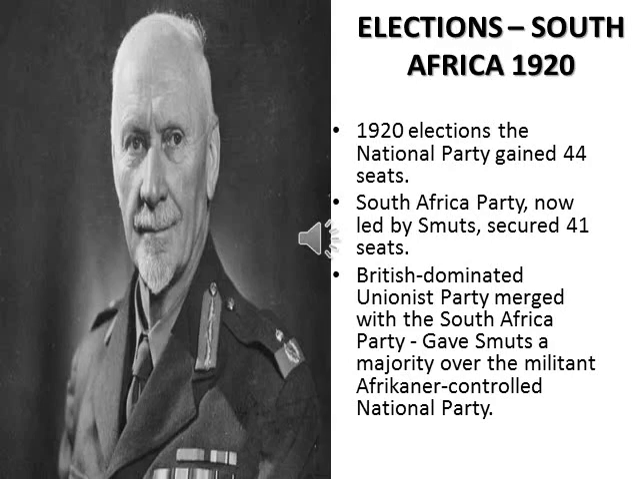So there were three political parties in South Africa in 1920: the Unionist Party, the South African Party, and the National Party. In the elections held in 1920, the National Party gained 44 seats, so they were the majority. But the South African Party gained 41 seats under their leader Smuts. The South African Party merged with the British dominated Unionist Party, so now the British dominated party gained a majority. So Smuts became the prime minister and controlled the country